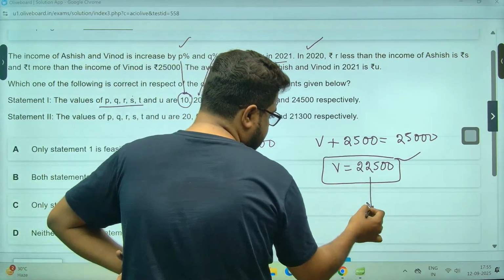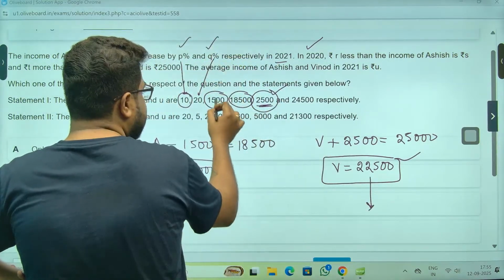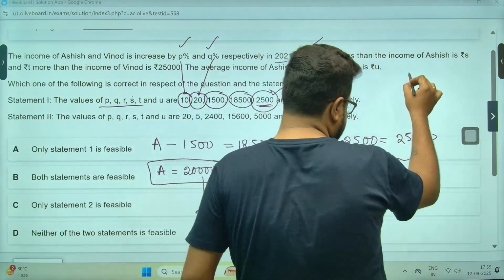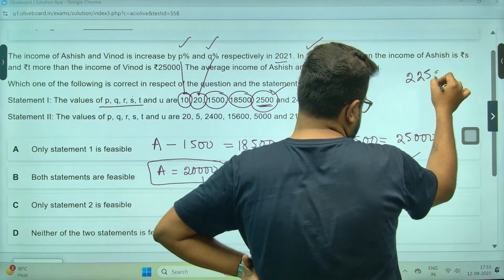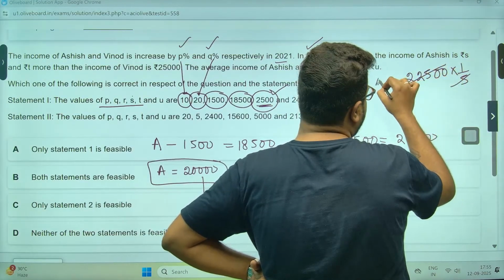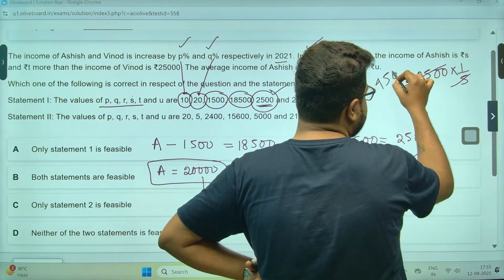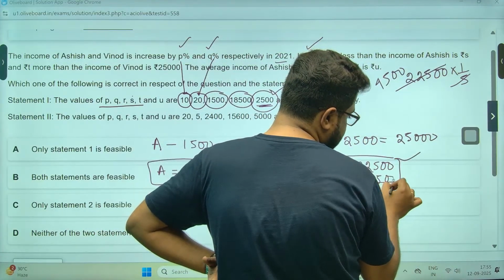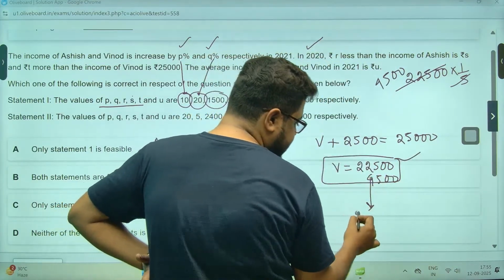And this has become how much? Q percent. Q percent is 20%. So this is into 20%, meaning 1 by 5, right? 22,500 into 1 by 5. Sir, divide by 5. 5 fours are 20, 5 fives are 25, 00, sir. So this is a 4,500 increment. So this is 27,000, sir.